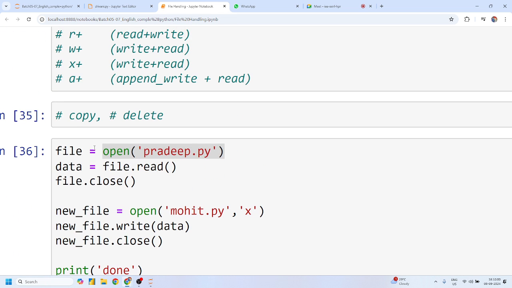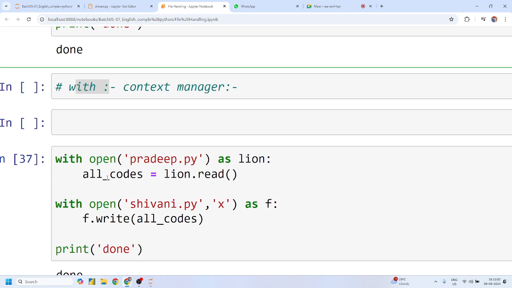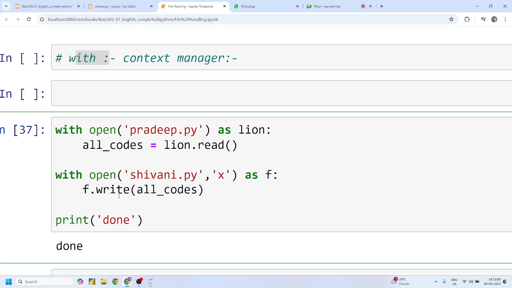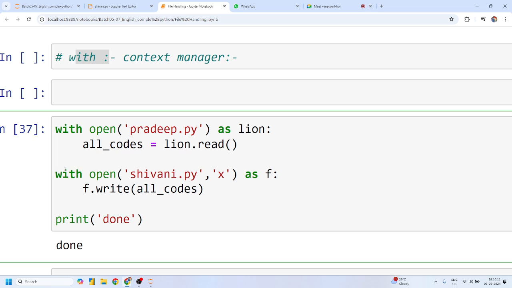Now if you want to forget this concept, you can, but this is the main concept with file handling, because this concept is used in future if you are working with any Python developer, or if you are working in file handling in Python, right? Any doubt, guys? No, sir.